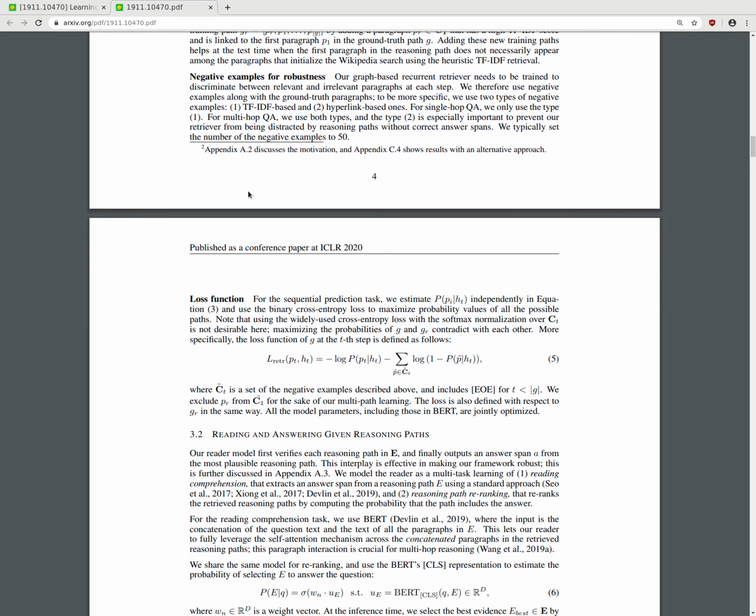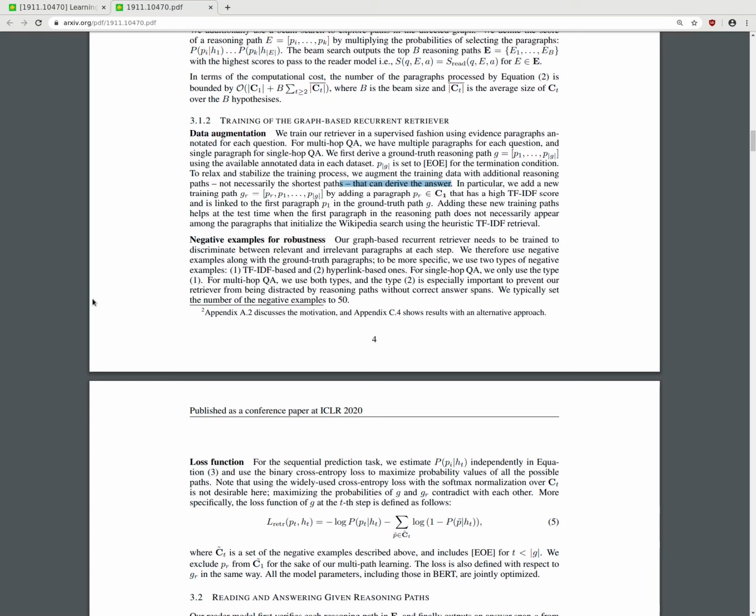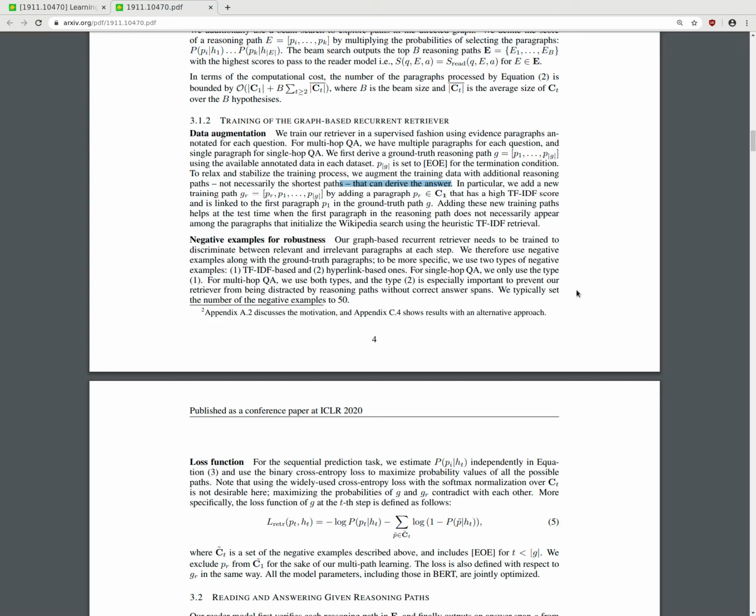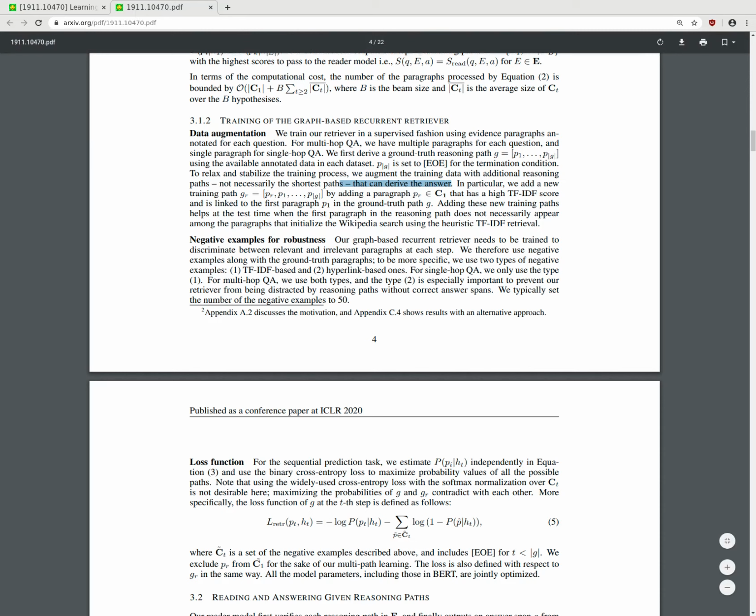Negative examples for robustness. Our graph-based recurrent retrieval needs to be trained to discriminate between the relevant and irrelevant paragraphs at each step. We therefore use negative samples along with the ground truth paragraphs. To be more specific, there are two types of negative examples, TF-IDF based and hyperlink based. For single-hop QA, we only use type 1. For multi-hop QA, we use both types, and type 2 is especially important to prevent our retriever from being distracted by reasoning paths without correct answer spans. We typically set the number of negative examples to 50.